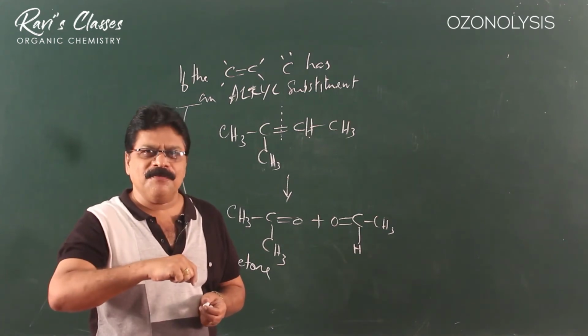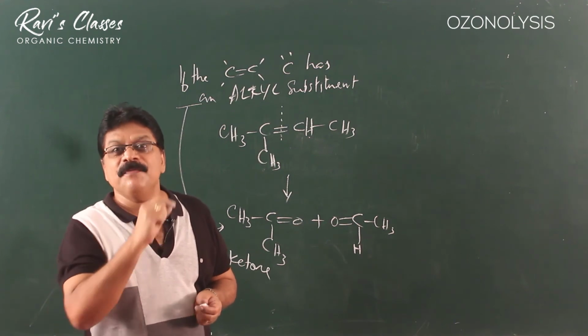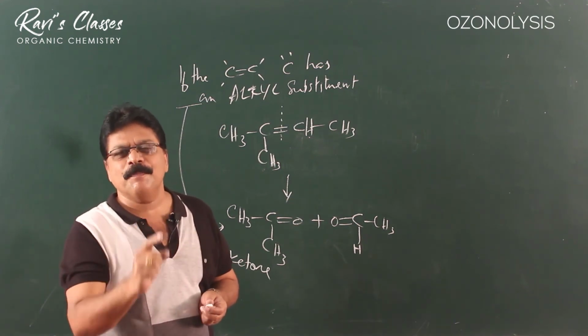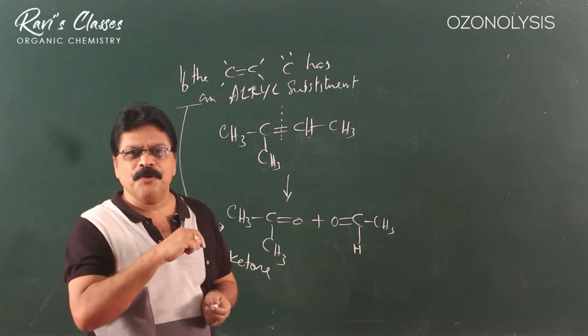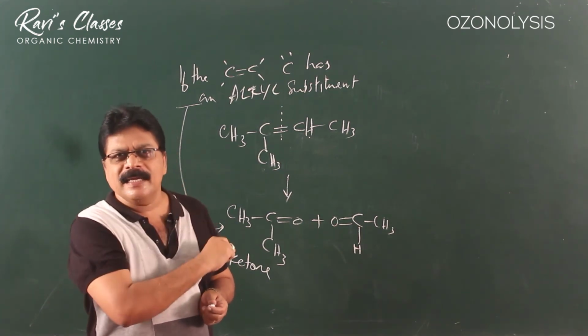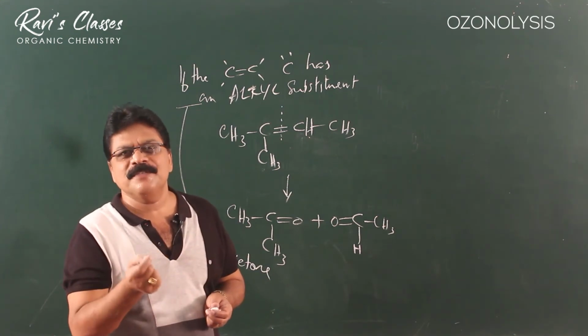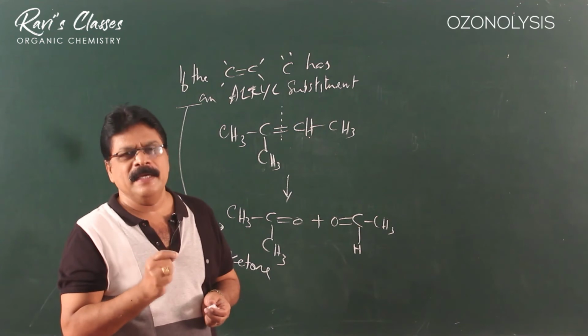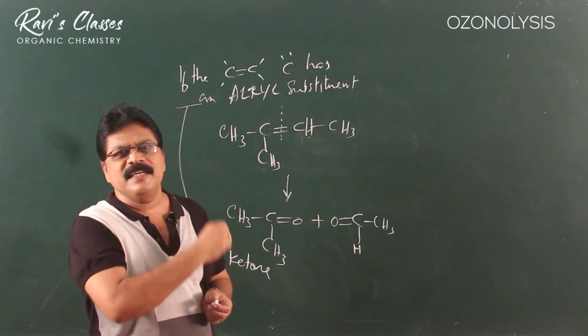Based on the product of the ozonolysis, we can make some inferences. Number one, one of the products of ozonolysis will be formaldehyde, for a 1-ene. Number two, if the alkene is symmetrical, then both the products will be the same. In other words, we will get only one product. The product will not be an aldehyde, it will be a ketone. So, these are very interesting things.